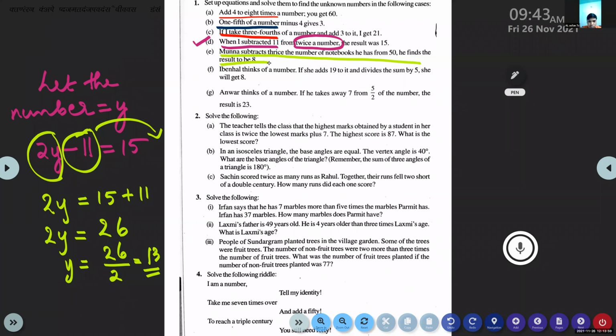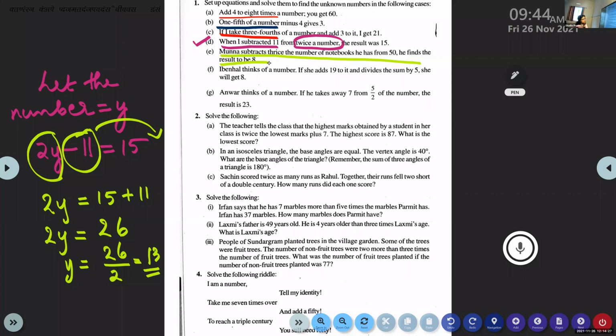Munna subtracts thrice the number of notebooks he has from 50. He finds the result to be 8. Munna subtracts what? Thrice the number of notebooks he has, from what?